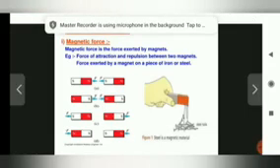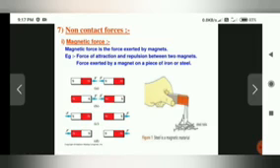Non-contact forces. So in this, the first one is the magnetic force. Magnetic force is the force exerted by magnets. So here are the magnets. How many poles do you have for a magnet, children? 2 poles. That is the north pole and the south pole.